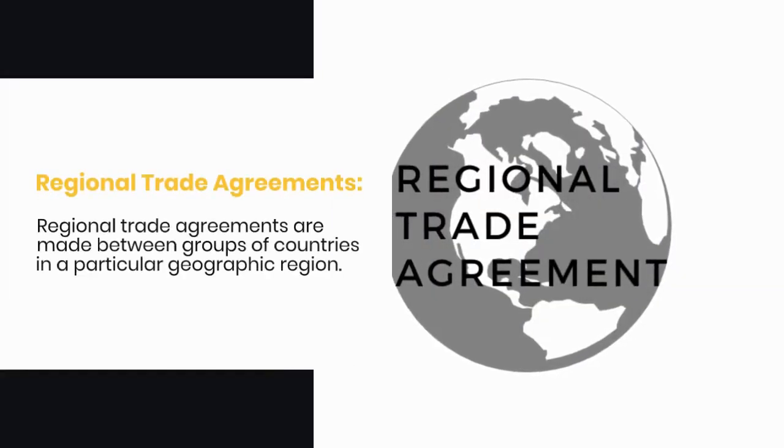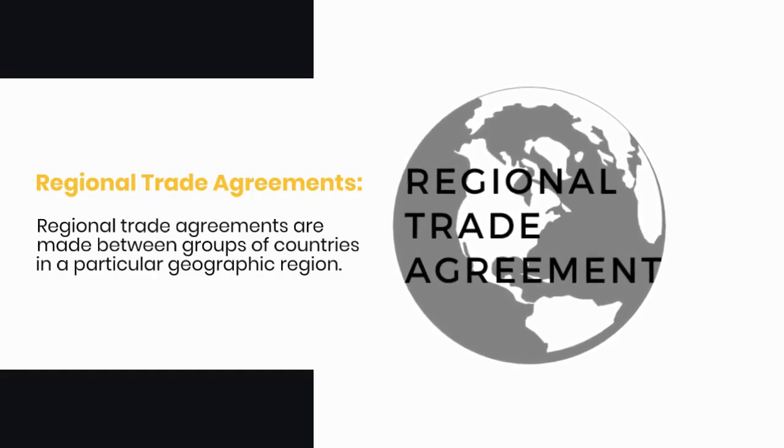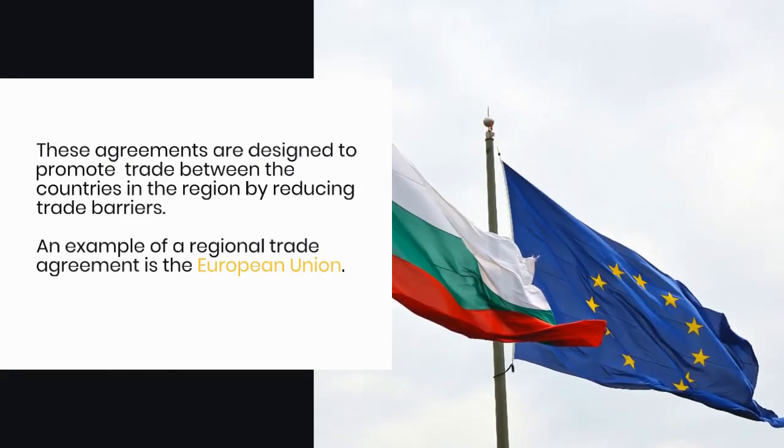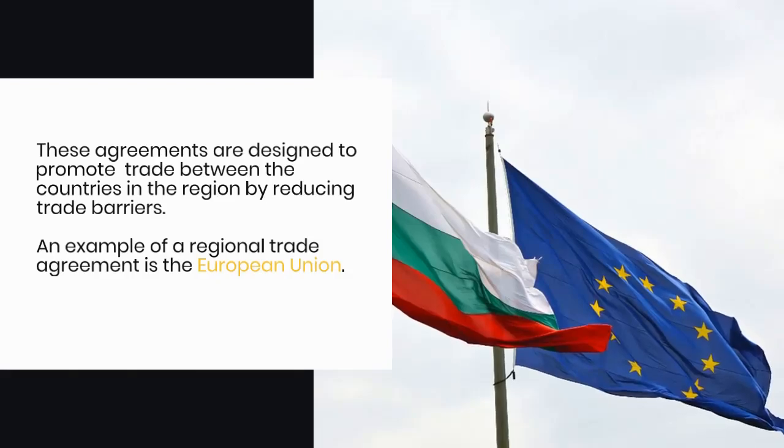Number 2. Regional trade agreements. Regional trade agreements are made between groups of countries in a particular geographic region. These agreements are designed to promote trade between the countries in the region by reducing trade barriers. An example of a regional trade agreement is the European Union.